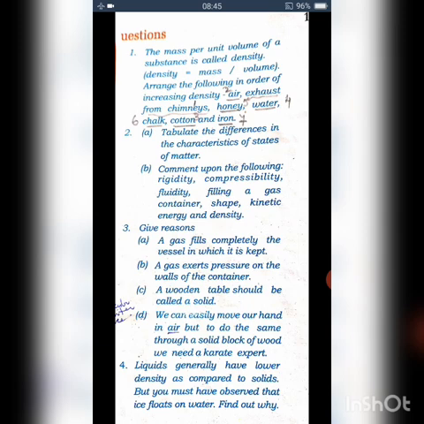Next question. The liquids generally have lower density as compared to solids, but you must have observed that ice floats on water. Find out why. Water expands when it is subjected to freezing, and this leads to a decrease in density.